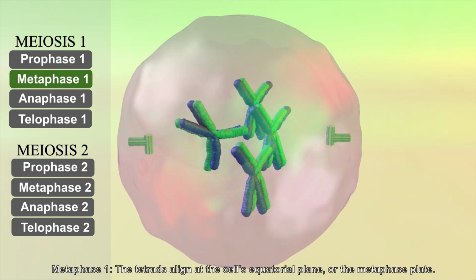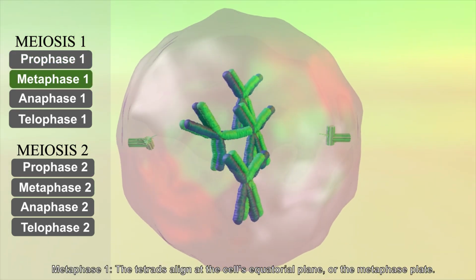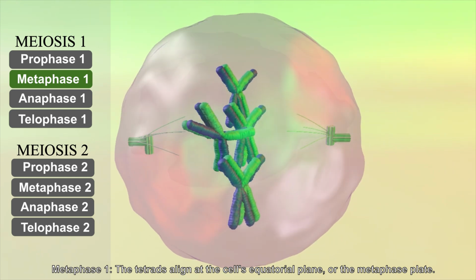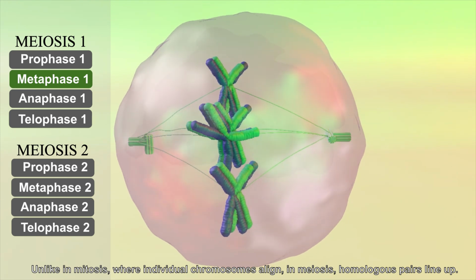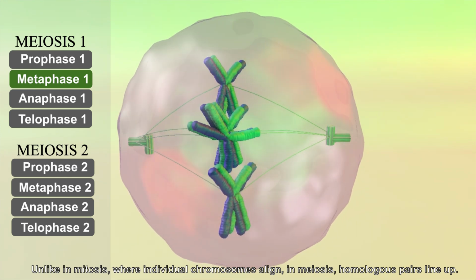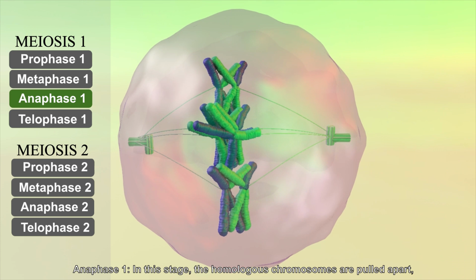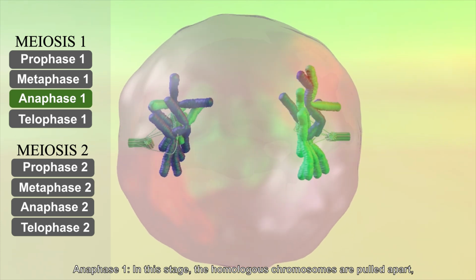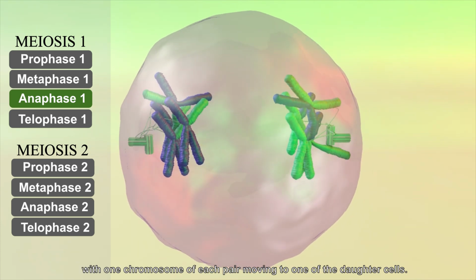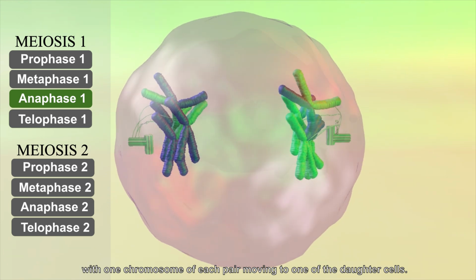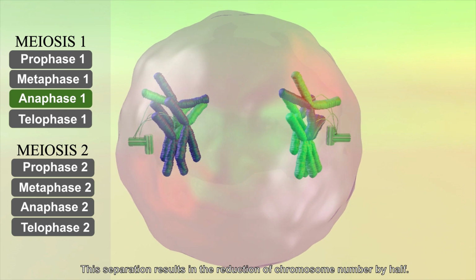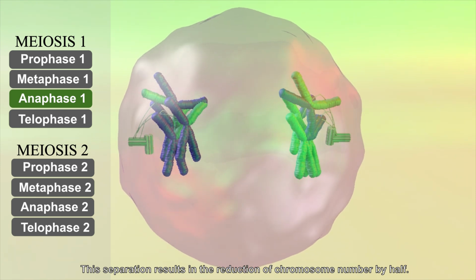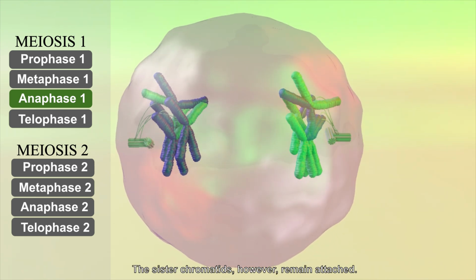Metaphase I. The tetrads align at the cell's equatorial plane or the metaphase plate. Unlike in mitosis, where individual chromosomes align, in meiosis, homologous pairs line up. Anaphase I. In this stage, the homologous chromosomes are pulled apart, with one chromosome of each pair moving to one of the daughter cells. This separation results in the reduction of chromosome number by half. The sister chromatids, however, remain attached.